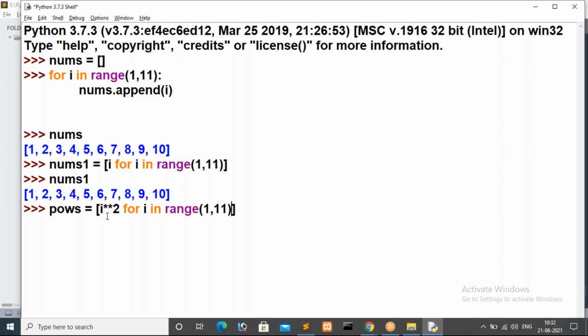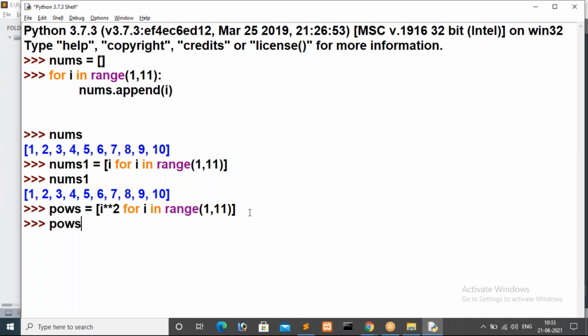Now that's it guys. In the previous example we were storing I value directly. Now we get I value, and before storing this I value we are making it power double star 2. That means in first iteration I value is 1, 1 double star 2 that is 1 will be stored inside powers. Again in second iteration I value is 2, 2 double star 2, that is 4 will be stored inside powers. Then the third iteration, and so on. As per this list comprehension there is a loop, but we won't see anything because we are just accessing an existing concept inside Python.